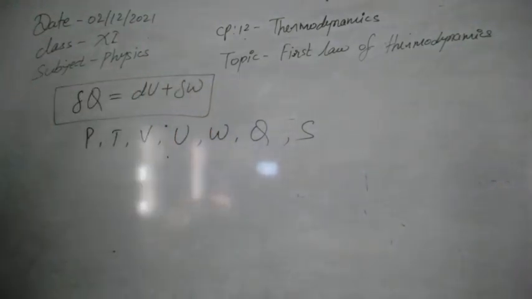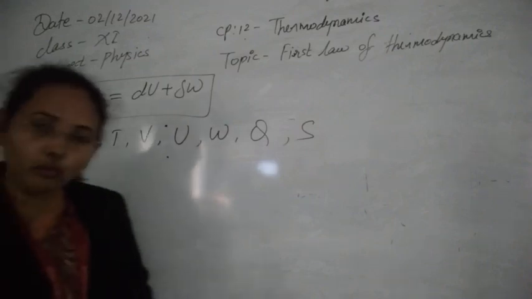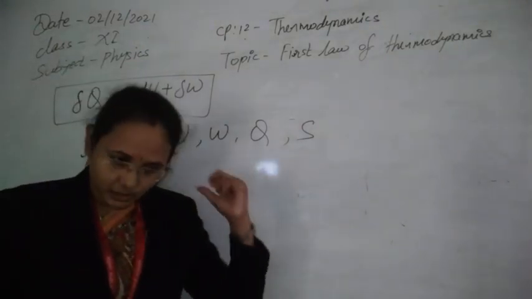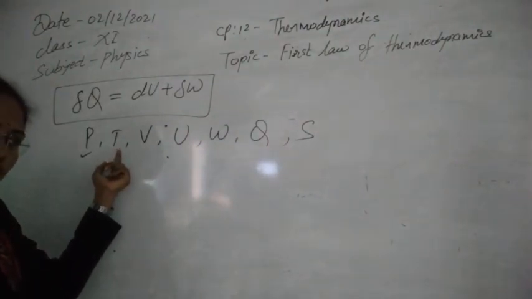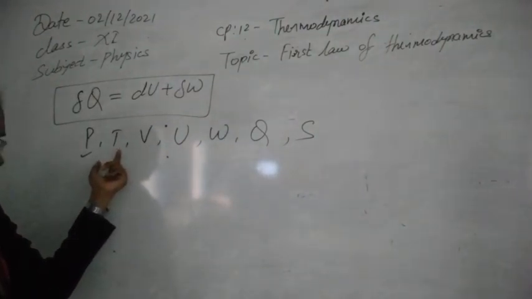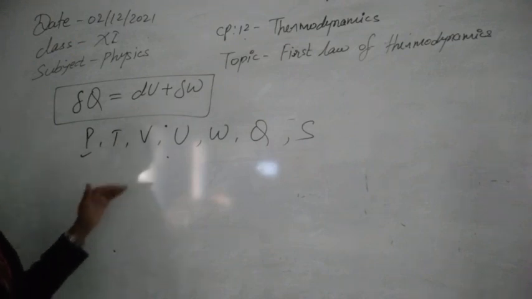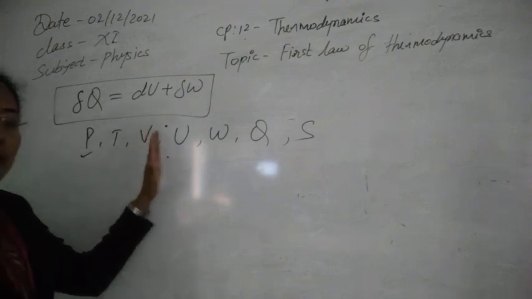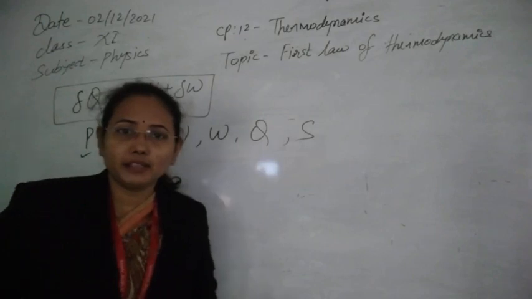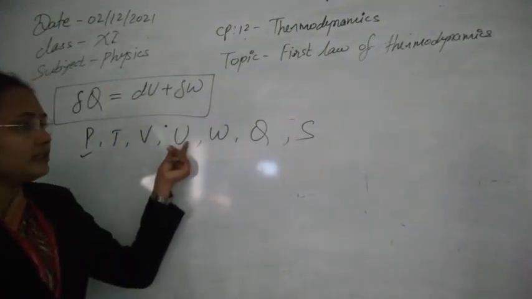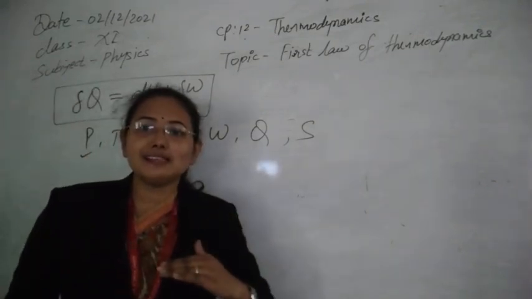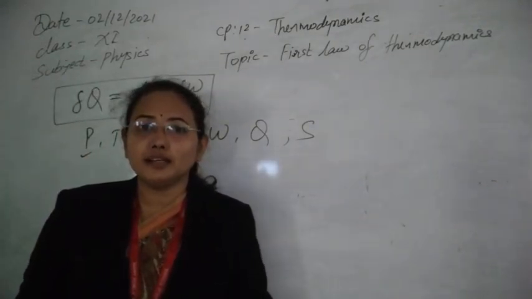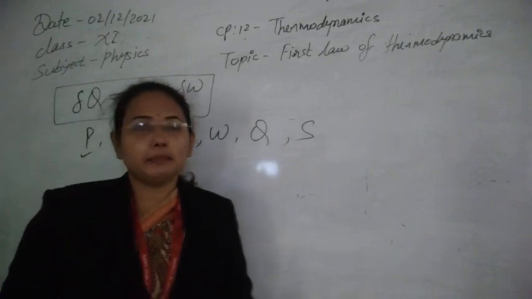If you look one by one, pressure depends only on two points, the initial and final points, so that is a path independent function. The second one, temperature, also depends on the initial and final points, so it is again path independent. Volume also depends on the initial and final points, so it is path independent. Internal energy is the inherent property of the system, and it also depends on the initial internal energy and the final internal energy, so it is also path independent.